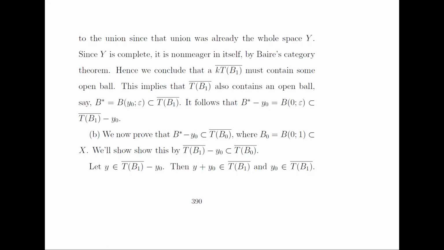So now we prove the second step of this lemma. We now prove that B star minus y0 is contained in the closure of T(B0), where B0 is a ball centered around the point 0 and radius 1. So we will show that the closure of T(B1) minus y0 is a subset of the closure of T(B0). So I consider a point y belonging to the closure of T(B1) minus y0. Then y plus y0 belongs to the closure of T(B1), and y0 belongs to the closure of T(B1).